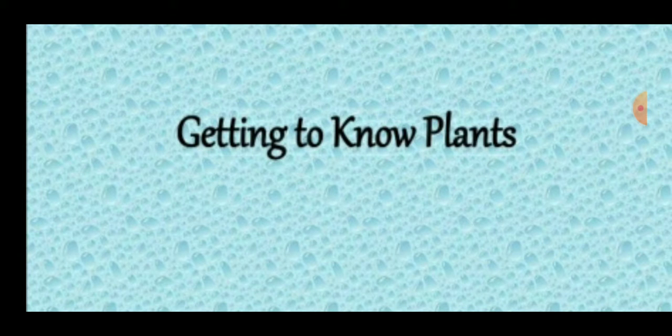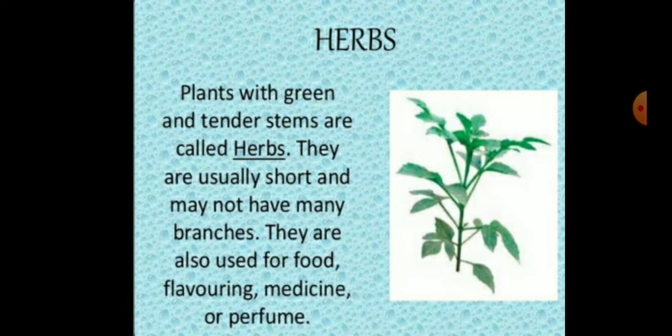So, children, today we are going to start a new chapter, number 11, Getting to Know Plants. Children, we know there are different types of plants present around us. They vary in their shape, size, and color.